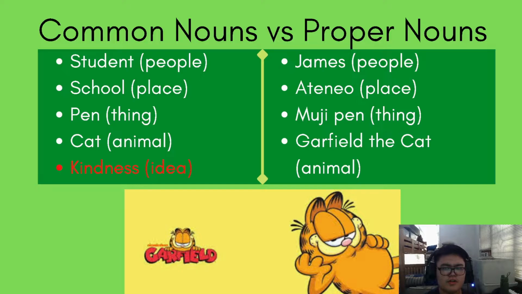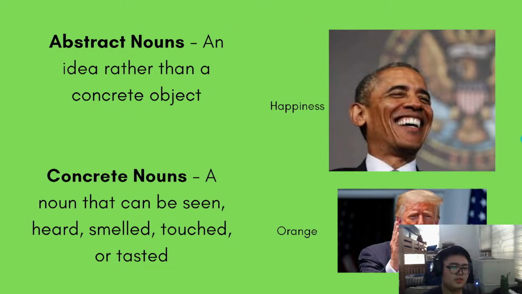And now, kung makikita nyo, kindness is highlighted in red. Kindness is an idea, and well, an idea, you can't sense it. So we call those abstract nouns. An idea rather than a concrete object. Happiness, for example, is non-sensible. You cannot sense it with any of your five senses. You can see someone smile, you can hear them laugh, but happiness cannot be sensed.